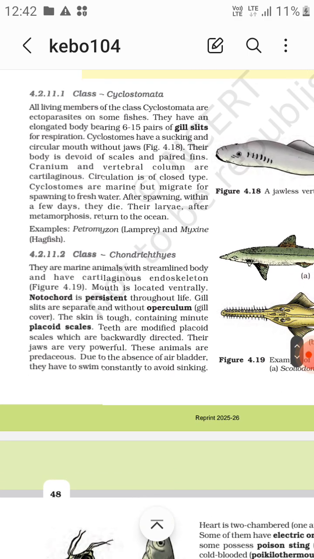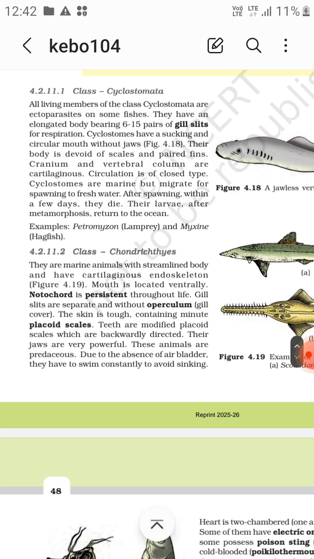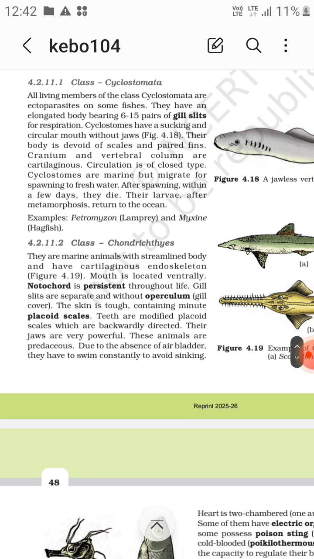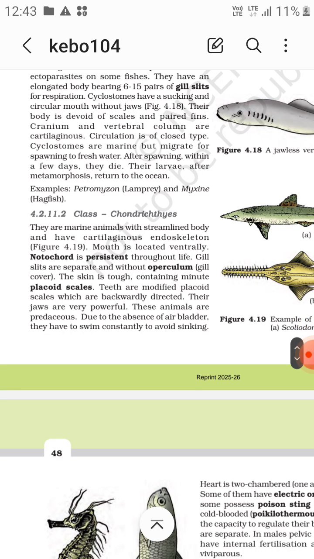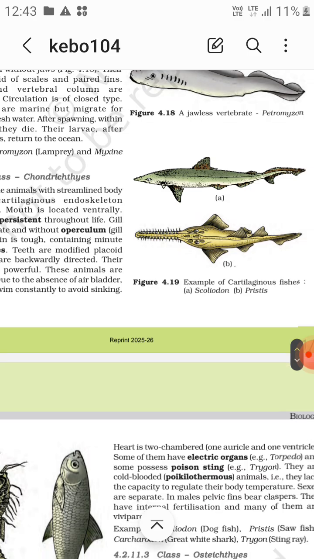They are marine animals with a streamlined body and have a cartilaginous endoskeleton. Mouth is located ventrally. Notochord is present throughout life. Gill slits are present and without operculum. The skin is tough, containing minute placoid scales. Teeth are modified placoid scales which are backwardly directed. Their jaws are very strong. These are predaceous. Due to the absence of an air bladder, they have to swim constantly to avoid sinking.